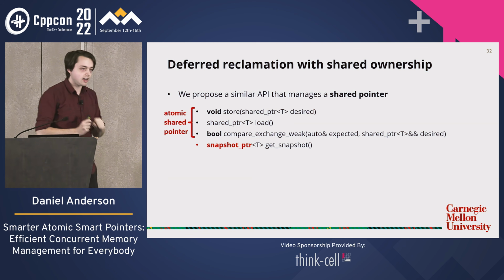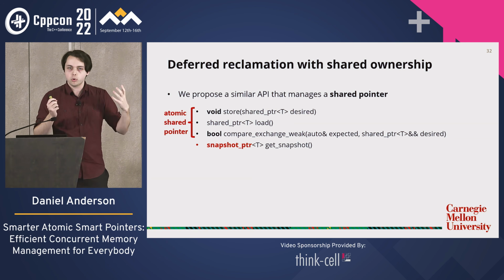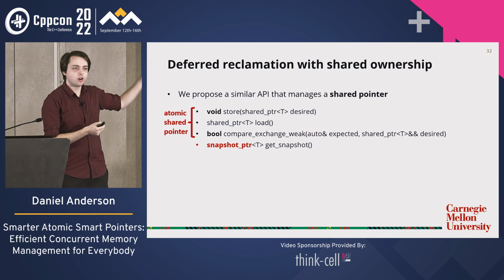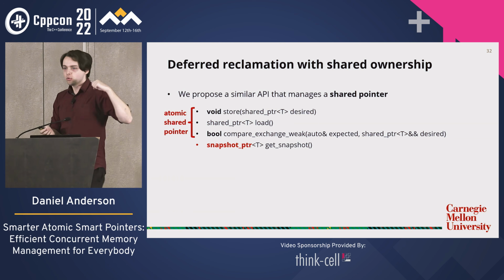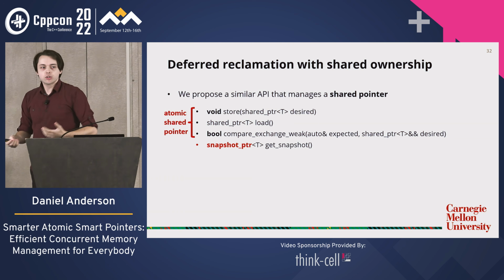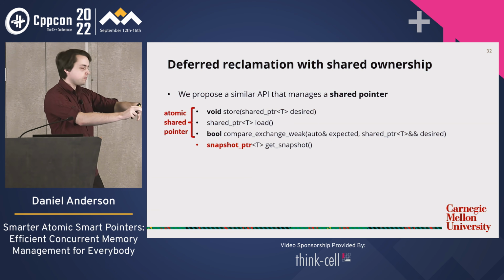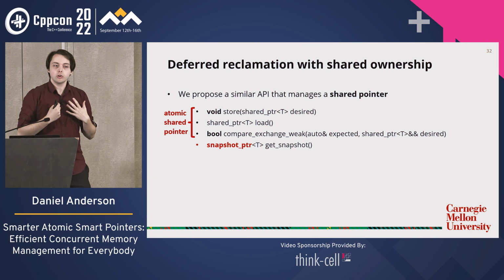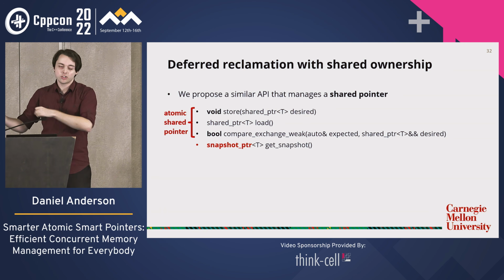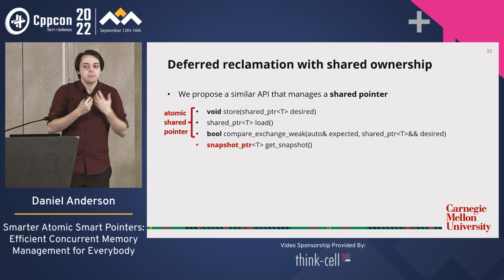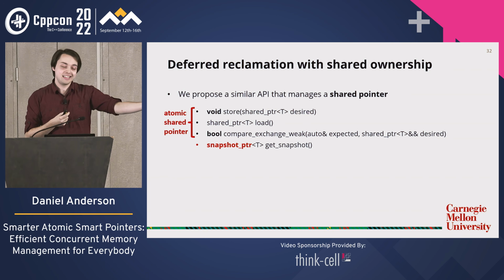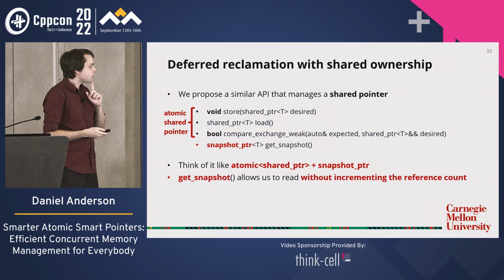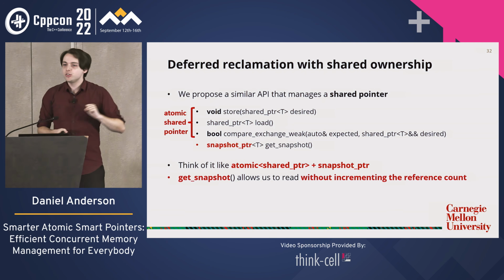But what is new and exciting here is this idea of what if we could put that get snapshot operation in a type like atomic shared pointer? Which is to say, I would like to read the object currently stored in this atomic shared pointer, but I don't want to become an owner. I don't want to increment the ref count because that's expensive. Could you please let me read it just without being an owner and promise me you won't delete it? I mean, that sounds like a big ask. It sounds like it's too good to be true. But I claim that we can do it.